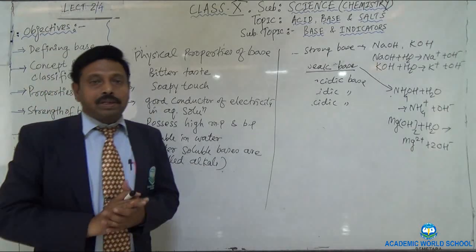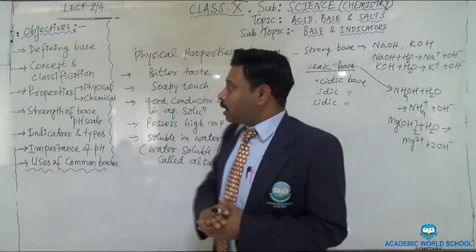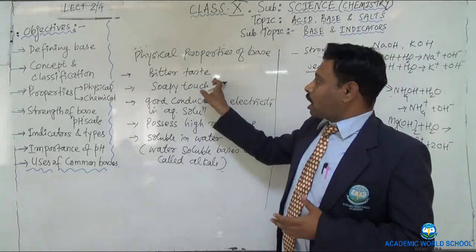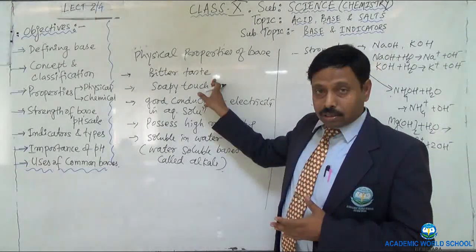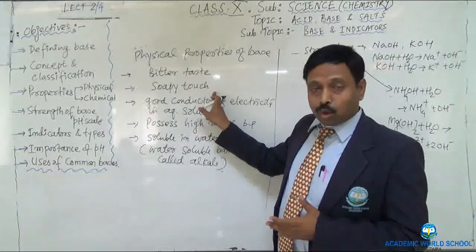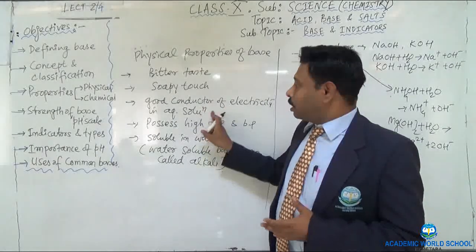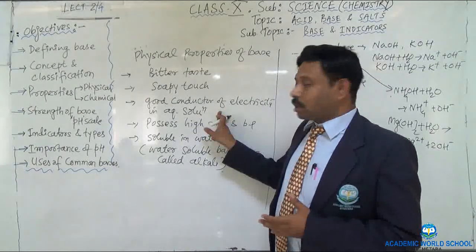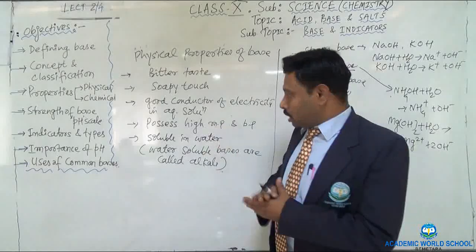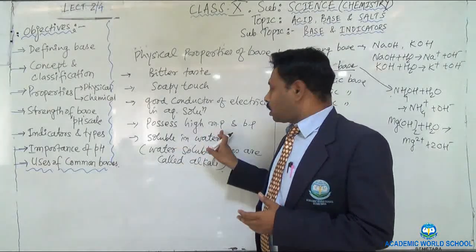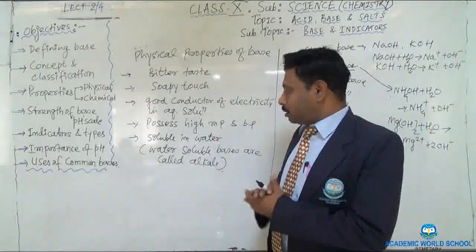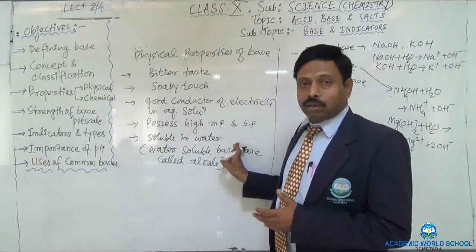So these are the physical properties of the base. Again I want to repeat. Bases have a bitter taste. They have a soapy touch. Soapy touch means slippery. Bases are good conductors of electricity in aqueous solution. Bases possess high melting point and boiling point. They are soluble in water.